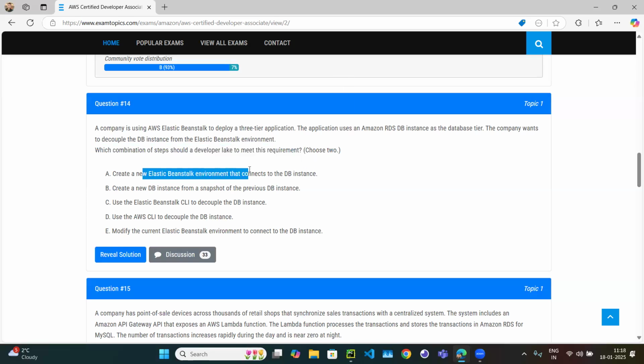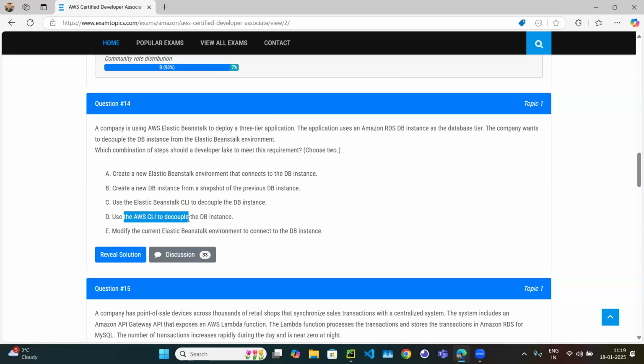Create a new Elastic Beanstalk environment that connects to the DB instance. This looks wrong, because why would you create a new environment? You want to decouple the existing environment. Create a new DB instance from a snapshot of your previous DB instance. Definitely correct, because if you want to decouple, it means first you need to create a different database instance, right? And then you connect your application to the database instance. So this looks correct.